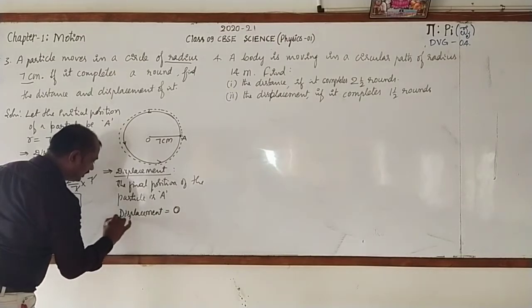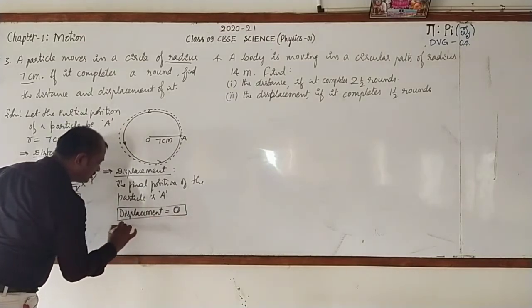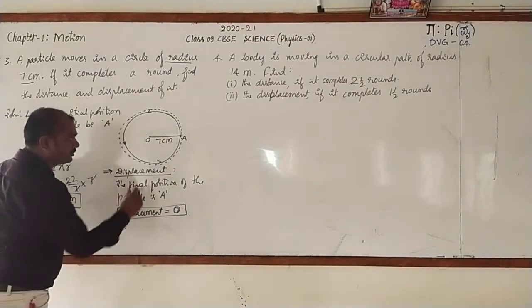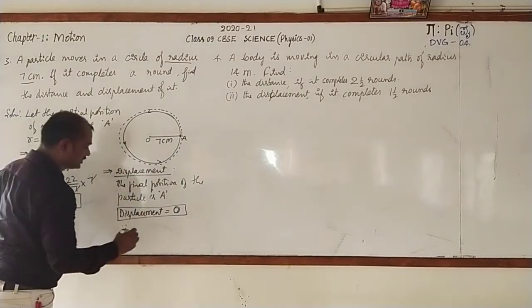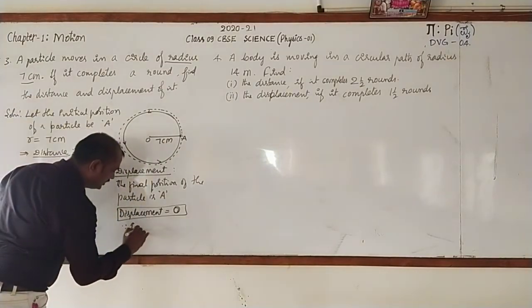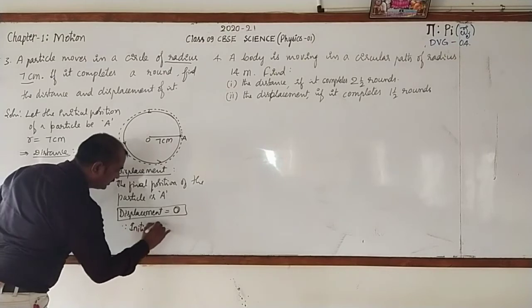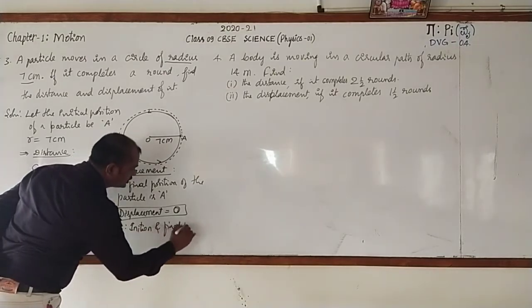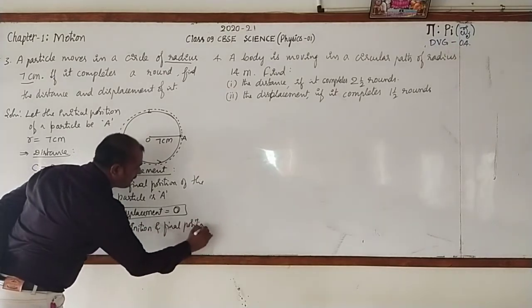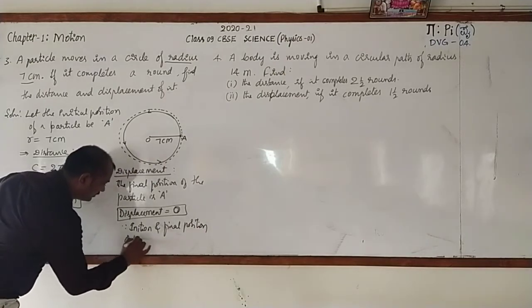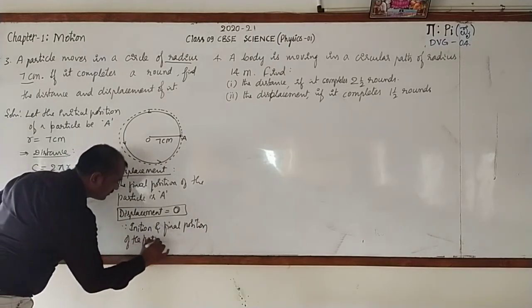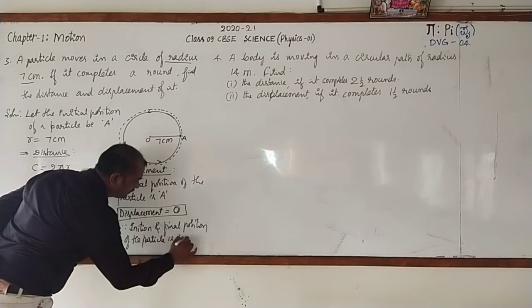Here you can write the reason, because initial and final position of the particle is same.